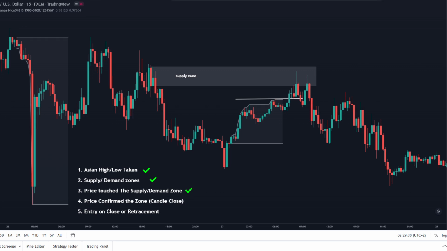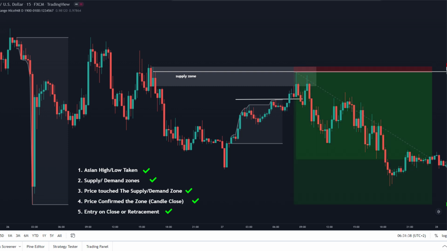After price has confirmed our bearish trend, then we will decide how to enter the market. From that video I mentioned that we can enter on the close or on the retracement. Because price confirmed here, we can do a retracement entry. Then we will put a horizontal line on the retracement level, in case the market comes to that area, we can sell. Your entry should look something like this.